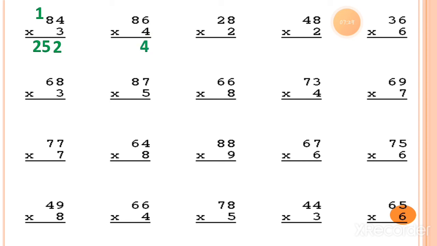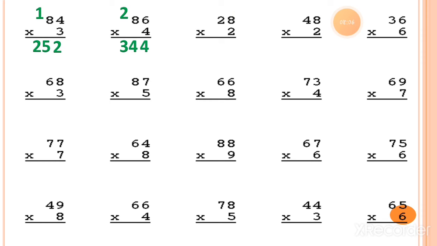Now the next one is 4 6s. So 4 6s is equal to 24. So you can write down 4 under the ones column, and 2 will move as a carry forwarded number at the tens column. Now 4 8s is equal to 32. Plus 2 is equal to 34. So here is the answer, 344.